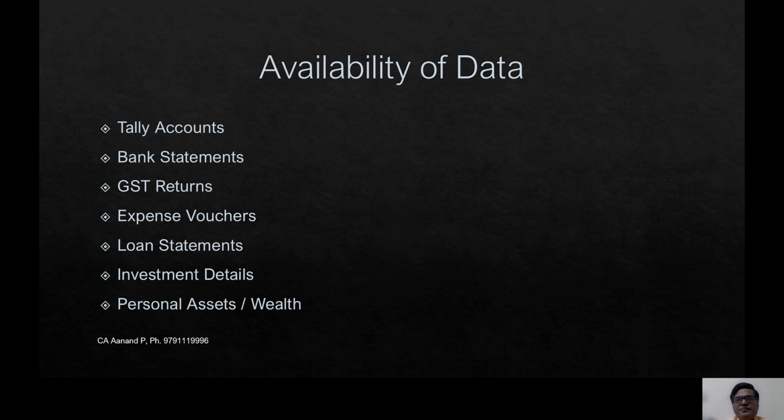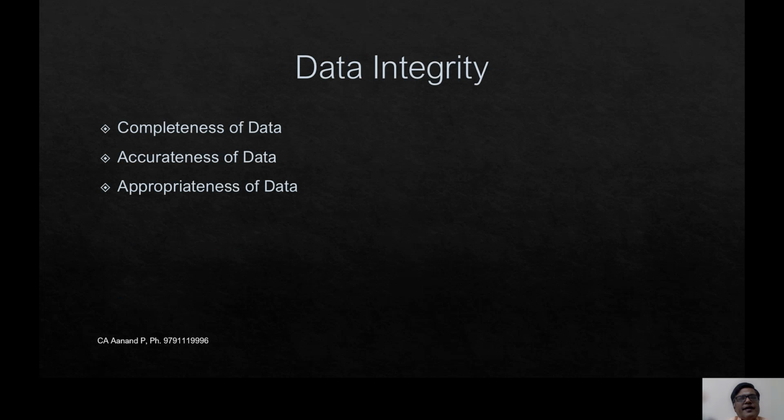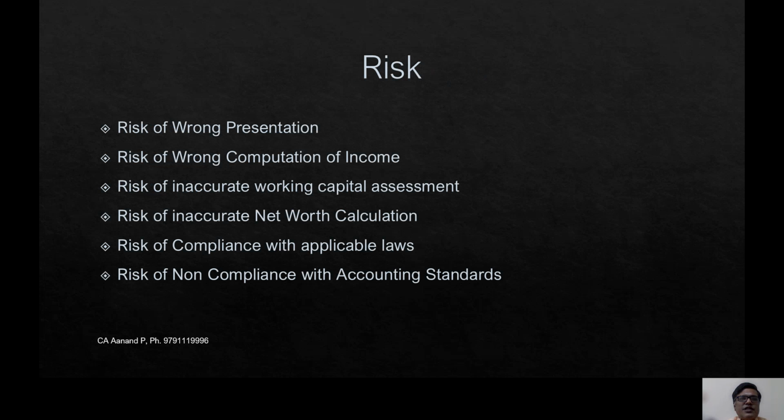Next comes data integrity: whether the data is complete in all aspects, whether it is accurate, and whether it is appropriate. These three things need to be taken care of with respect to data integrity. And what are the risks associated with it? The risk of wrong presentation, risk of wrong computation of income, risk of inaccurate working capital assessment, risk of inaccurate net worth calculation, risk of non-compliance with applicable laws.